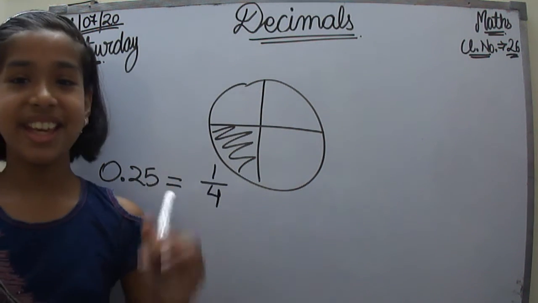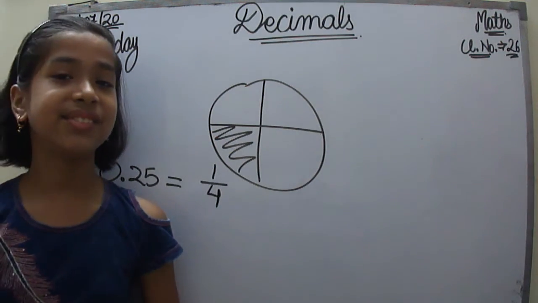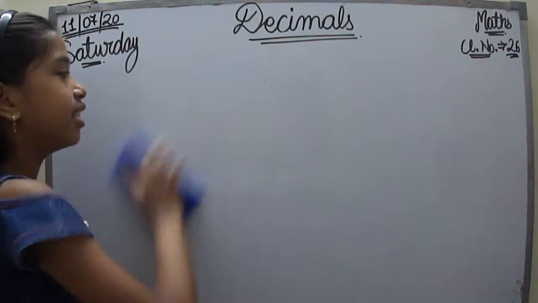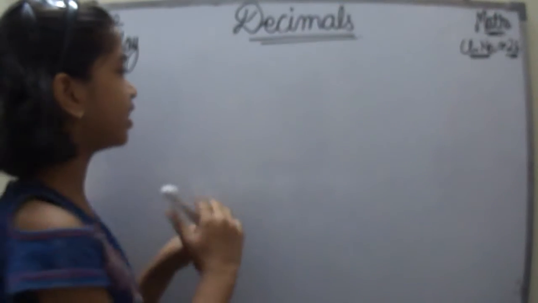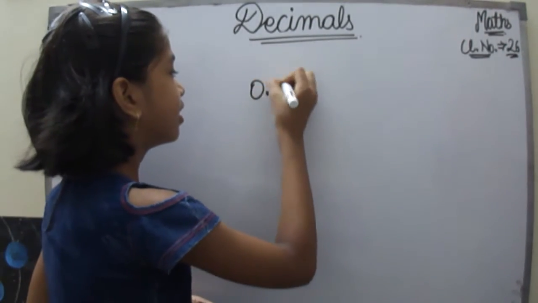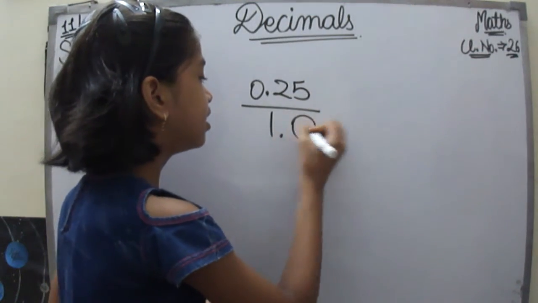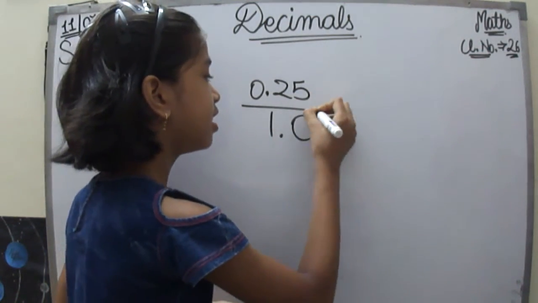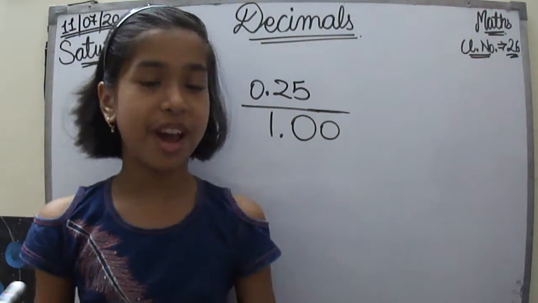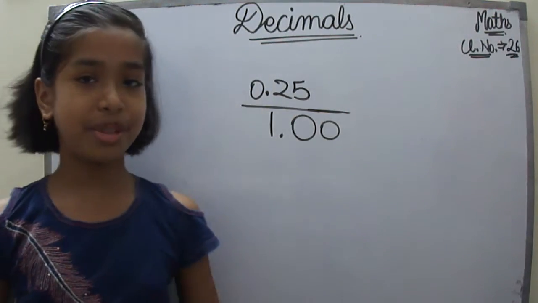Now let's see how that is. As we had done something like this with the half, with the 0.5, let's do it with this number also.